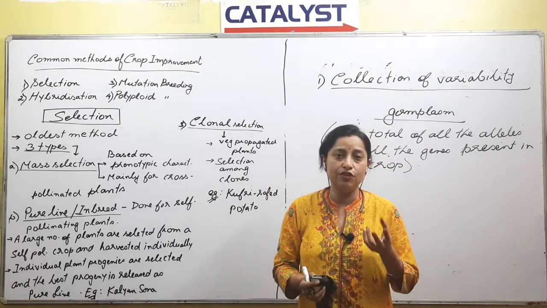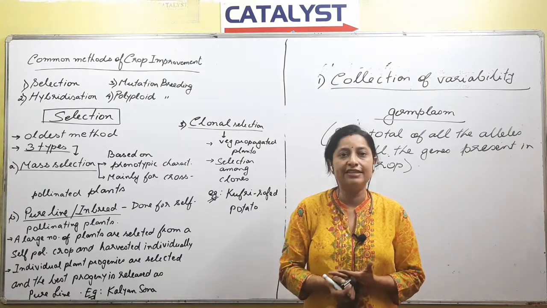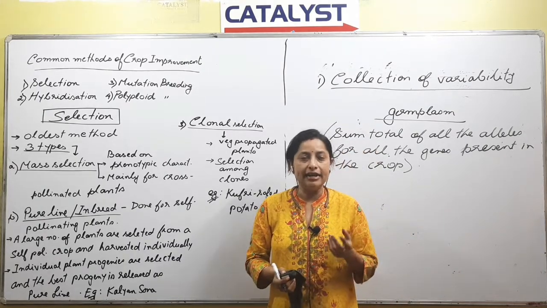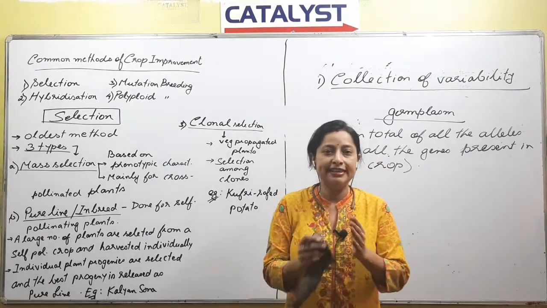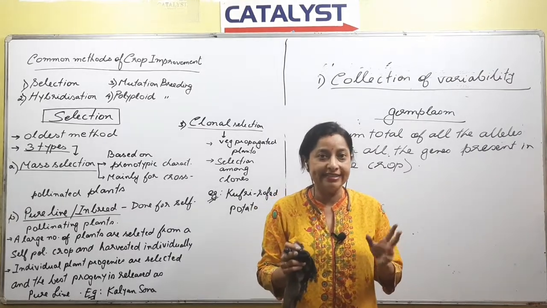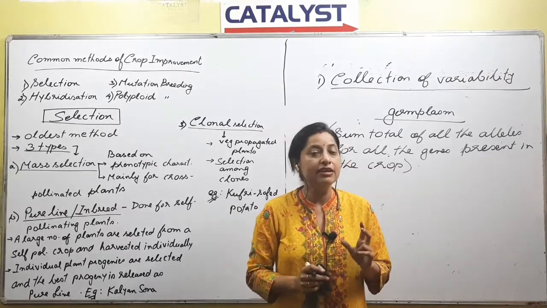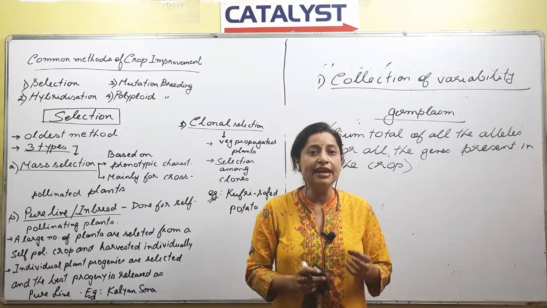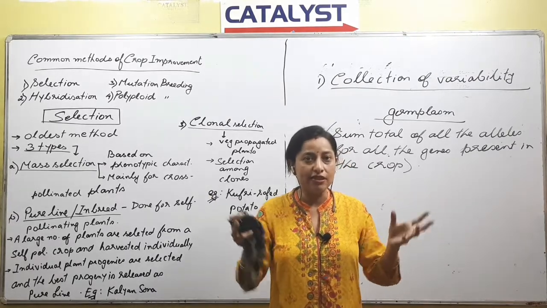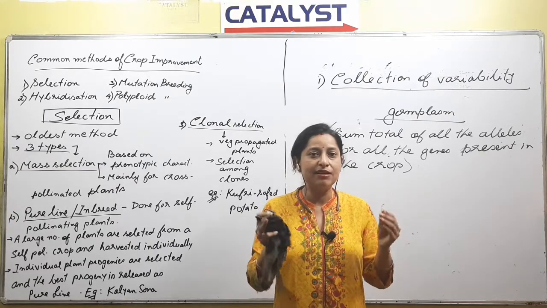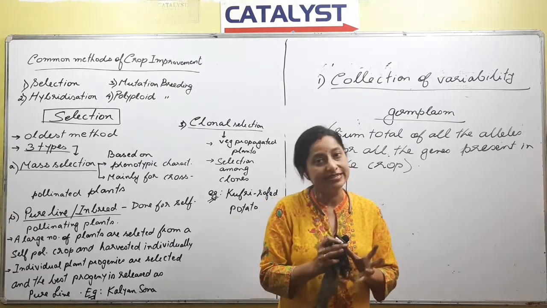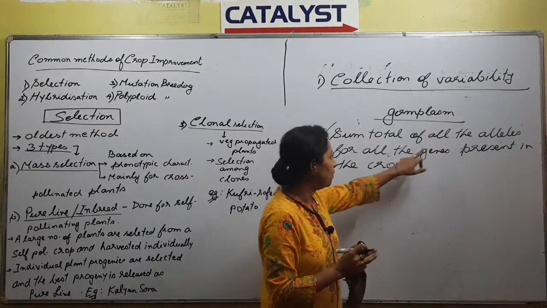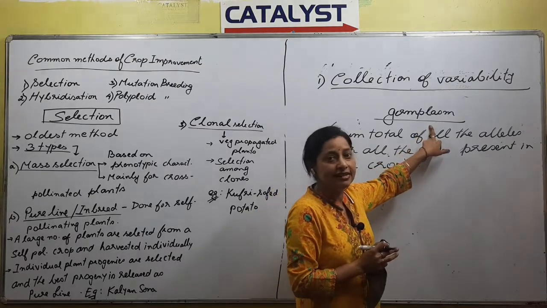Who is responsible for the creation of these varieties is obviously the gene structure, right? Adult plants differ in their gene structure, and as a result there are different varieties. So in order to study a particular plant, what you need to do first is collect all the genes or all the varieties, and study the genes in them. That collection of all the alleles of the gene is called germ plasm.